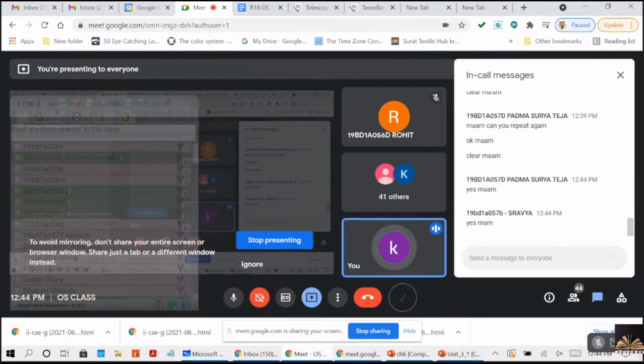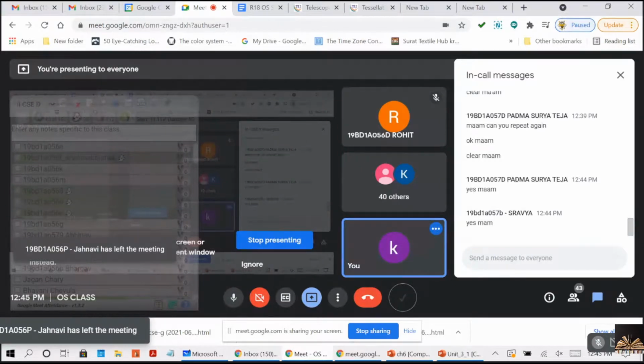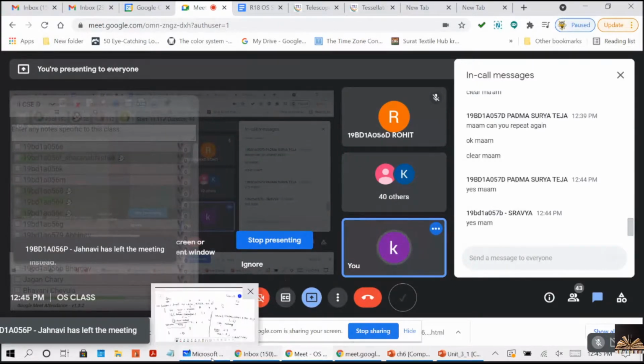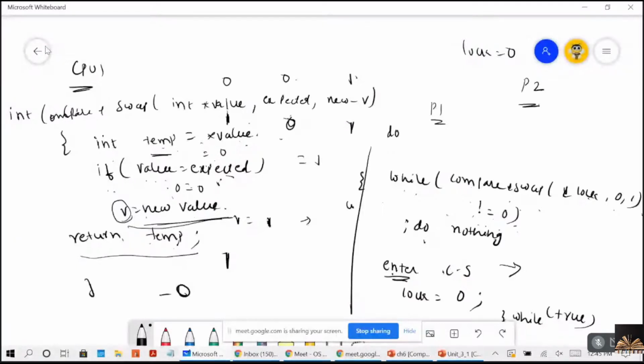Because whenever any signal function is executed, this waiting process has to be moved to the ready queue again. When it is moved to the waiting state from blocked, the state of the process is changed to the waiting state. See, I'll draw it very simply because the board is available.